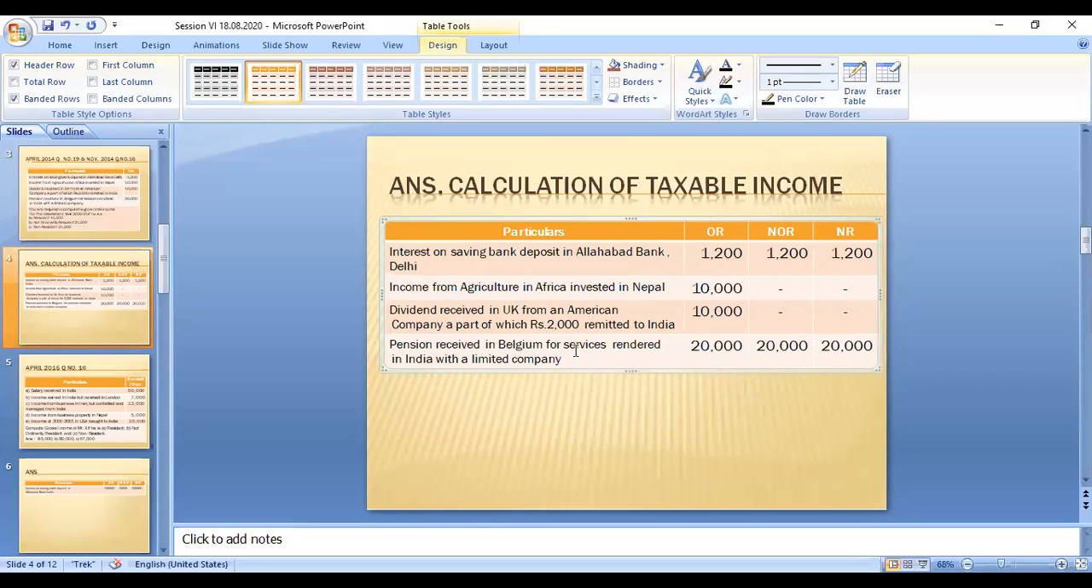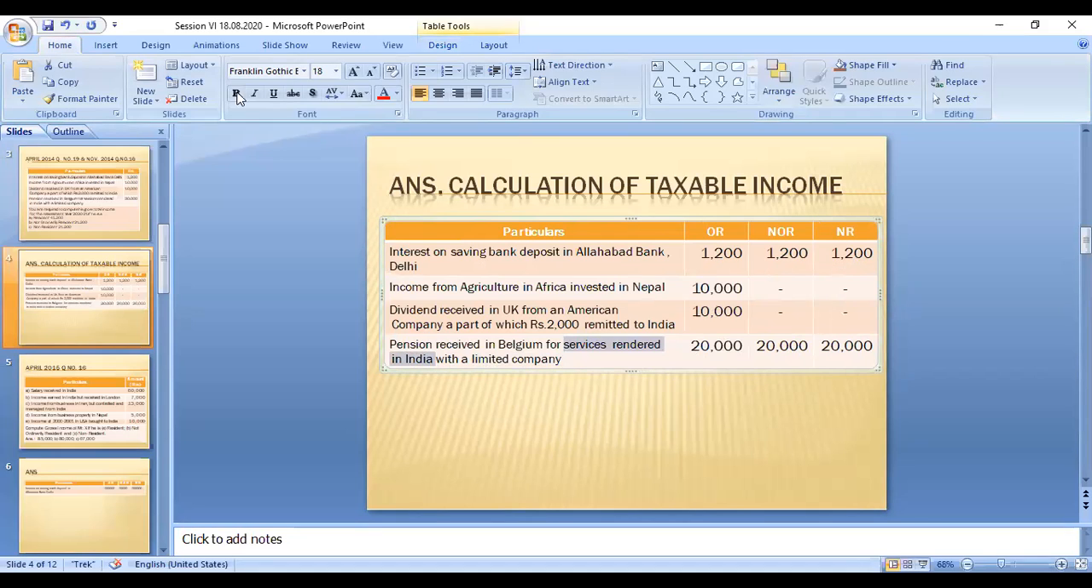So this is in India. Services rendered in India is an Indian income, and for Indian income, irrespective of the residential status, the amount is taxable. This is also an Indian bank, so the interest from the Indian bank, irrespective of the residential status, is taxable.